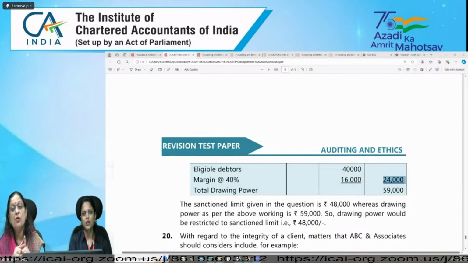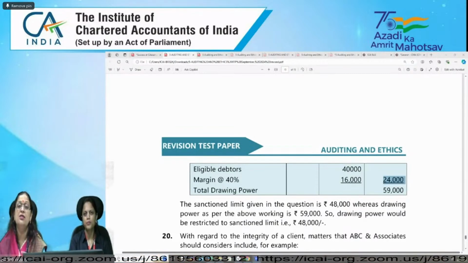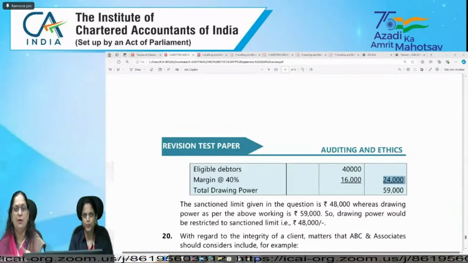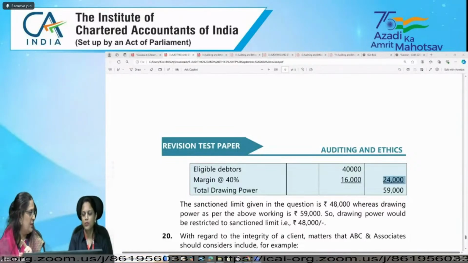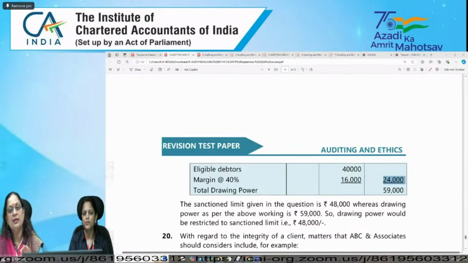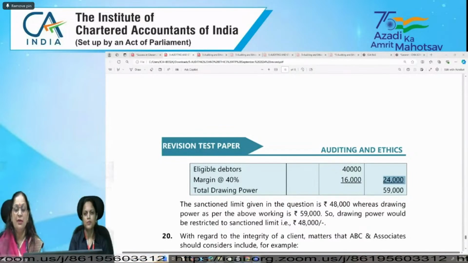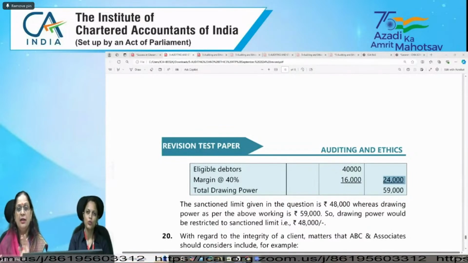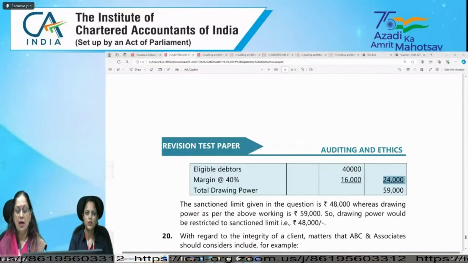Third one is about title deed. It's for immovable property. If the immovable property's title deed is not in the name of the company, then they are required to provide details which are given in the CARO 2020.